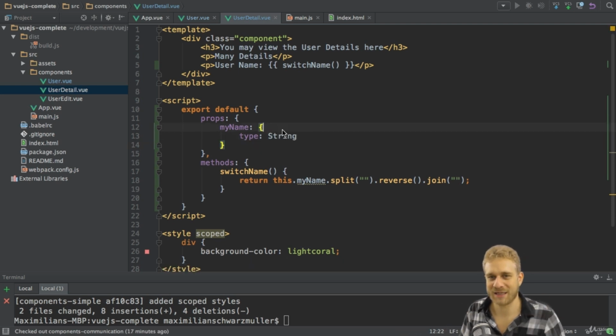This is how you validate props and how you make sure that the properties, the props you're working with, actually have the format you need them to have.